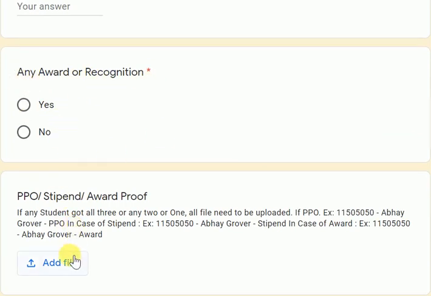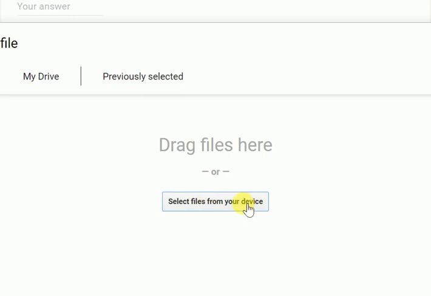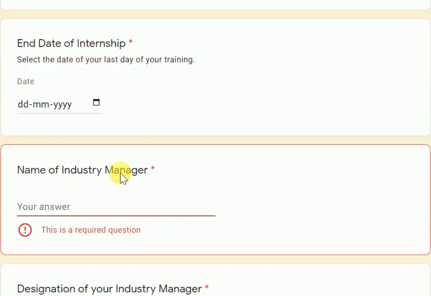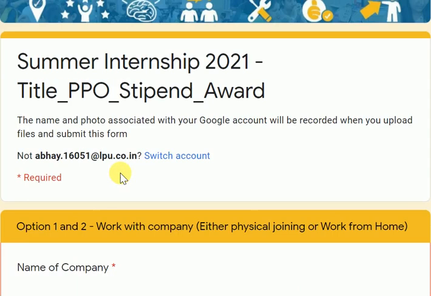Then for PPO, stipend, award proof, you have to add the proof also. You will click on add file, right? And you will select the file from your device. The conditions on what the name of the file should be are also mentioned here. So make sure to select the appropriate file name. First make a folder, keep these files in that folder with the names mentioned here, then upload these files. Okay, so it was for the students who have done work with the company.